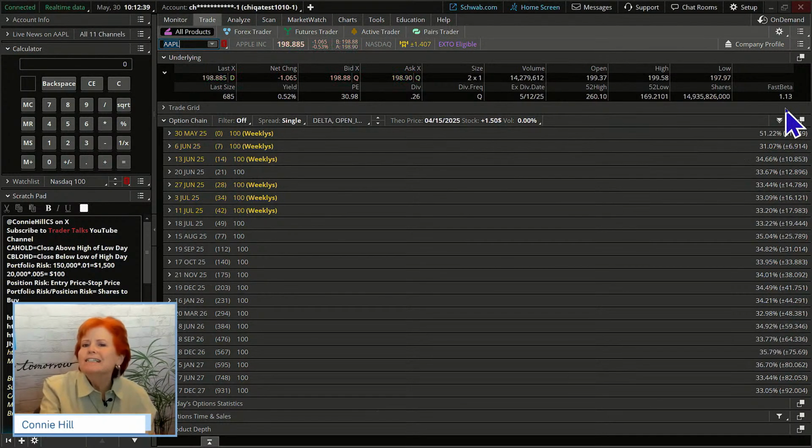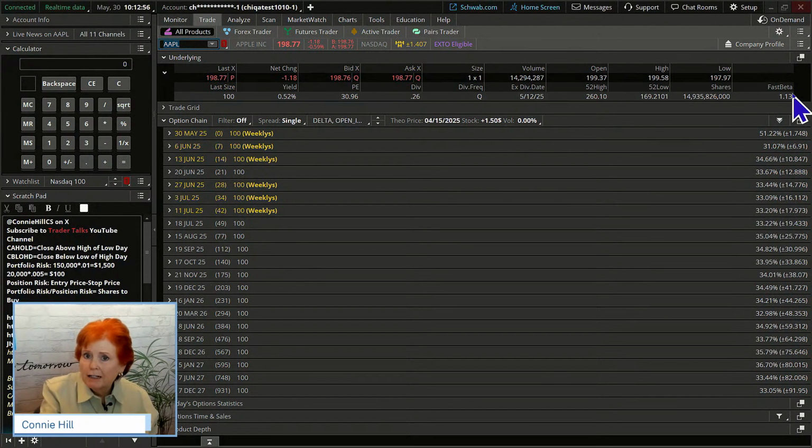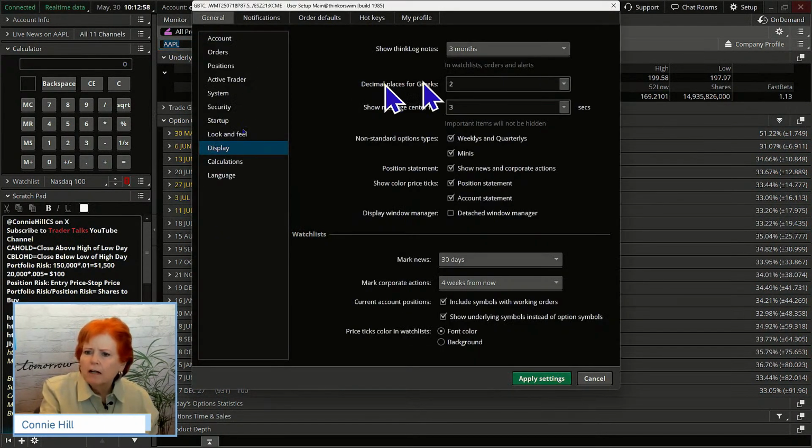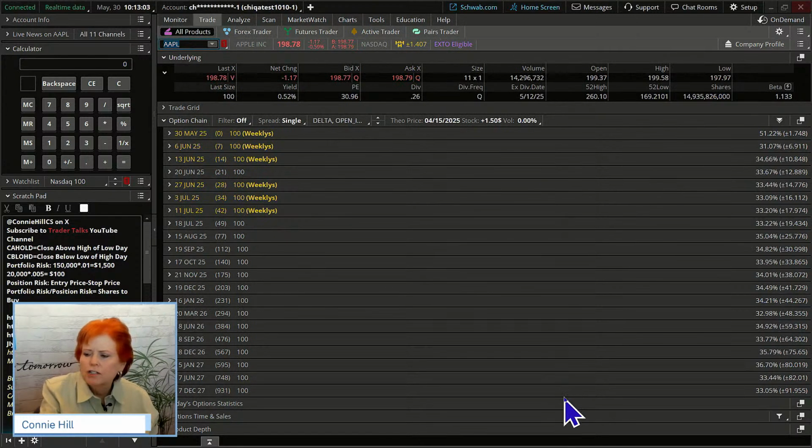So you can see on Apple, it changed a little bit. The faster beta was saying it's a 1.13. Now, if you change it, like I just did, it's going to show up that way for all your stocks. So just know that there are those 2 different ways that you can measure beta. I'm going to turn this back to the standard calculation, because that's what we're going to use today. But I wanted you to be aware, if you're looking at some newer stocks, why they might not have a beta.